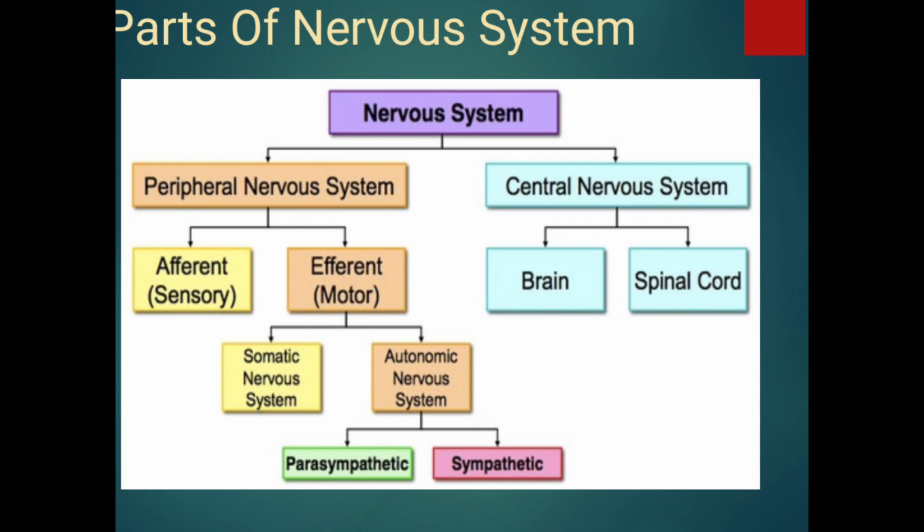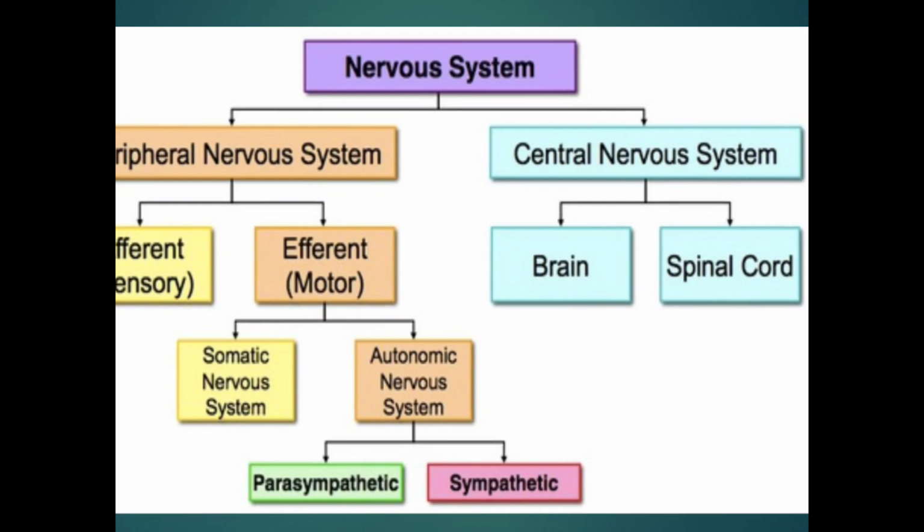The efferent nervous system again gets divided into two, somatic nervous system and autonomic nervous system. The somatic nervous system deals with the skeletal muscles, or voluntary action movement, and the autonomic nervous system deals with the non-voluntary movements, which gets divided into two types, parasympathetic division and sympathetic division.